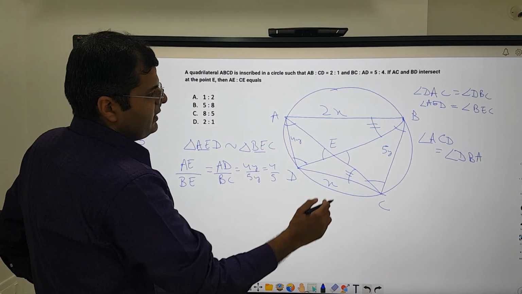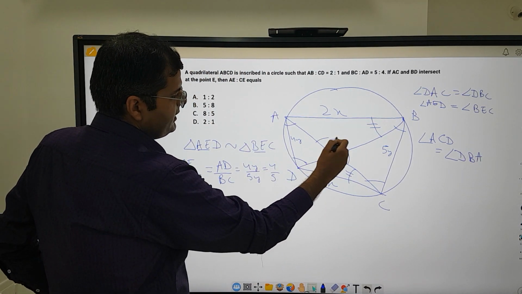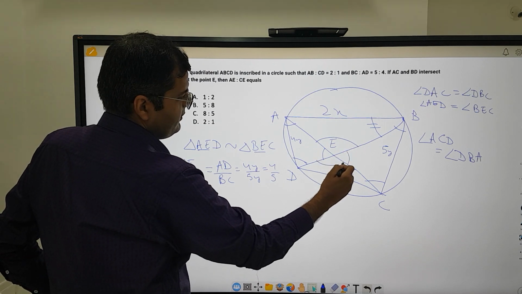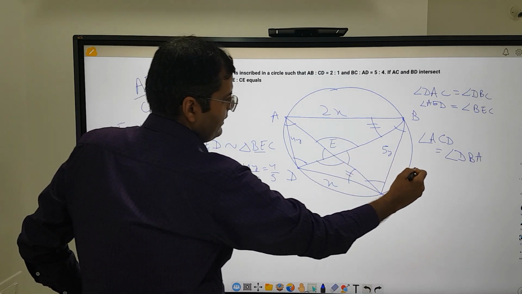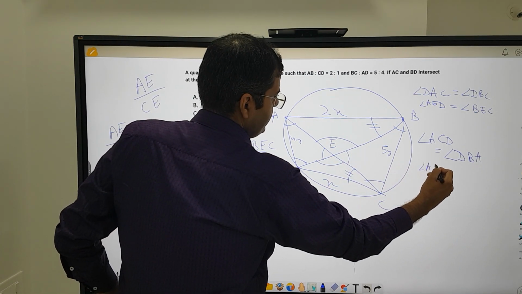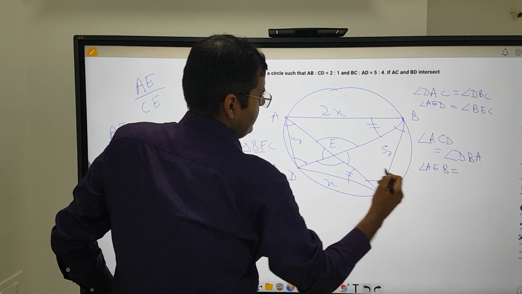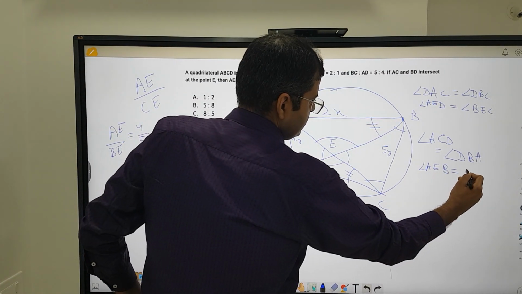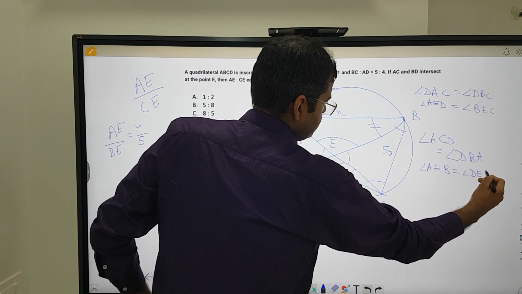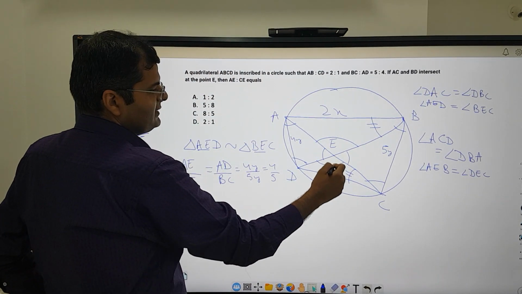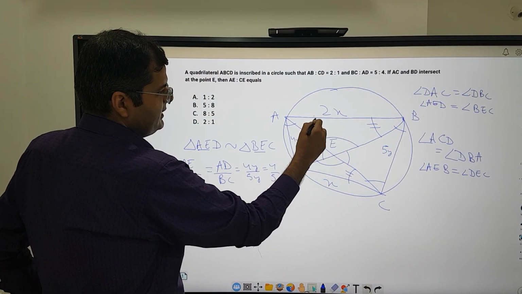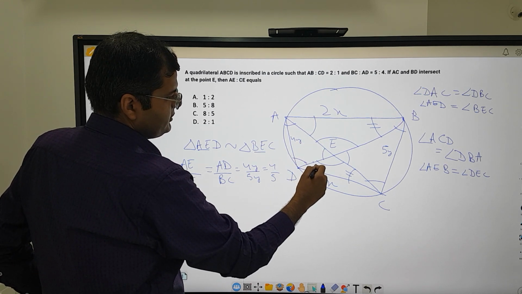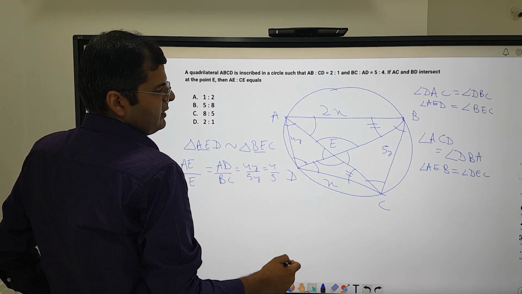Okay, and similarly this angle E over here, and these are vertically opposite angles. So angle AEB is same as angle DEC. Now if these two angles are same in this triangle, then the third angle has to be equal. Okay.